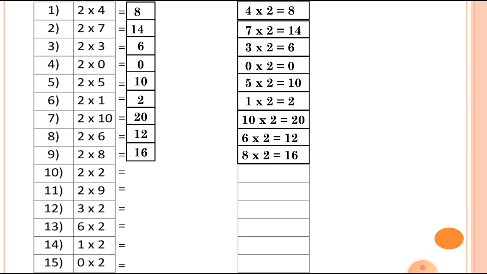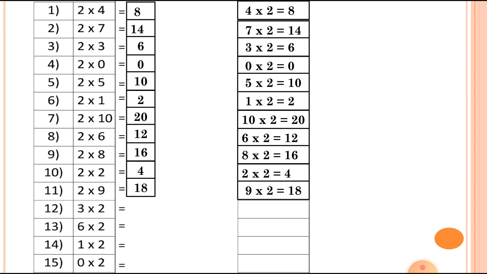Then number 10, which is 2 twos are 4. So here the new multiplication fact will be the same, 2 twos are 4, because both the digits are 2. Then number 11, 2 nines are 18. So the new multiplication fact is 9 twos are 18.